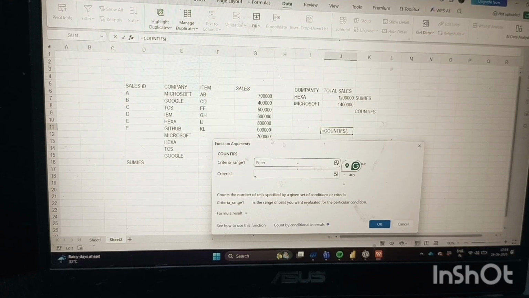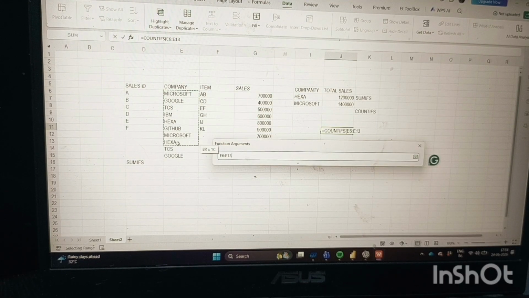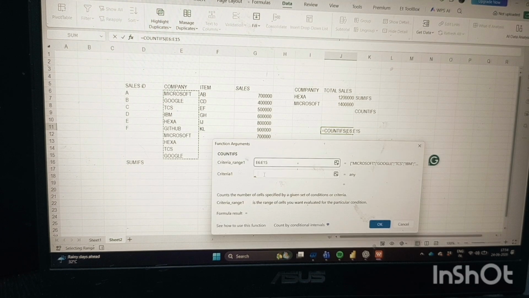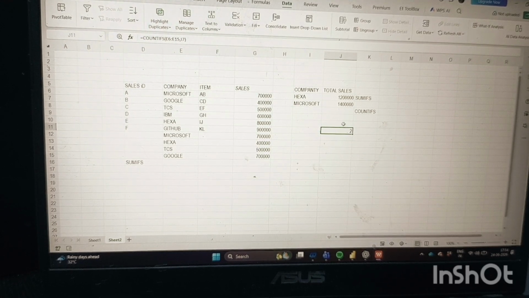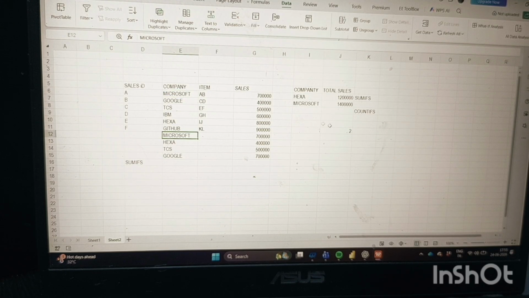In criteria range 1 you have to select all the company names, the total company range, and in criteria 1 just select what you want to count, like Microsoft. I have selected this Microsoft, and then OK. Here the result is showing like 2, which means Microsoft is available 2 times, one here and a second one here. That is the reason COUNTIFS is showing you the count of how many times a company appears.